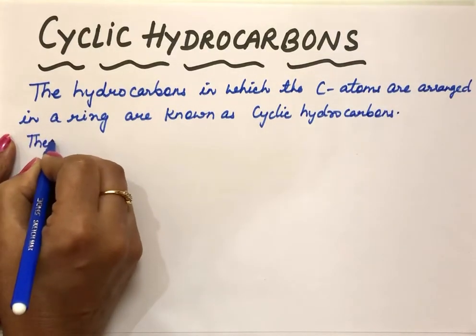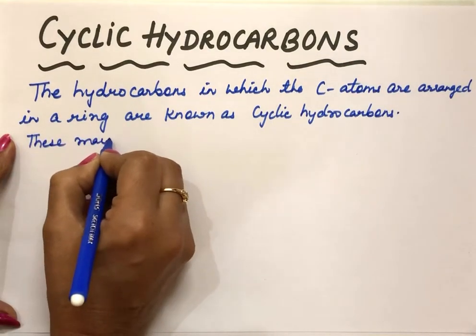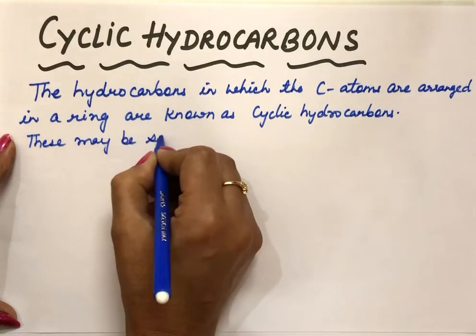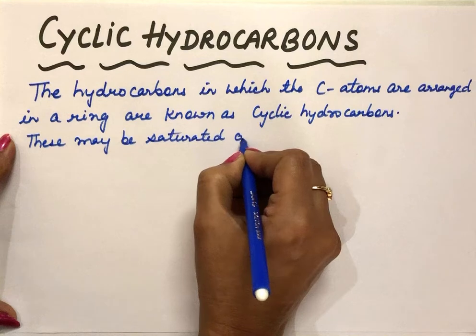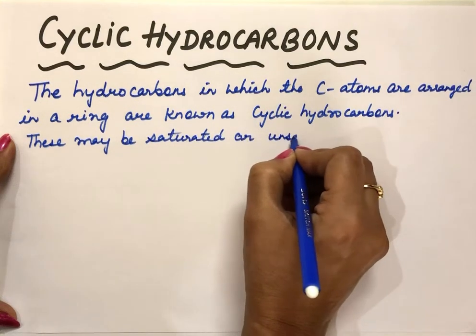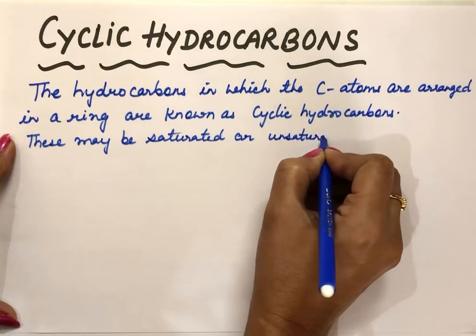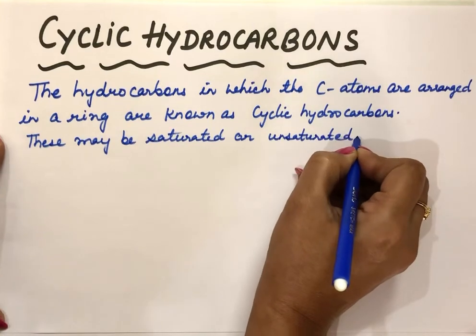These may be saturated or unsaturated. There can be single bonds or these can be unsaturated with double or triple bond also.